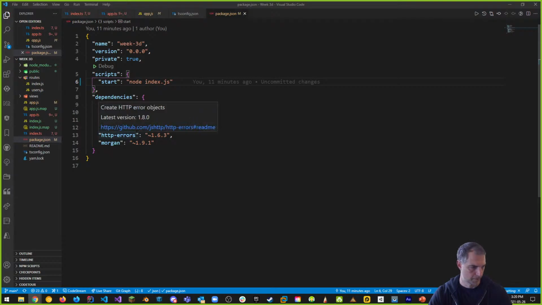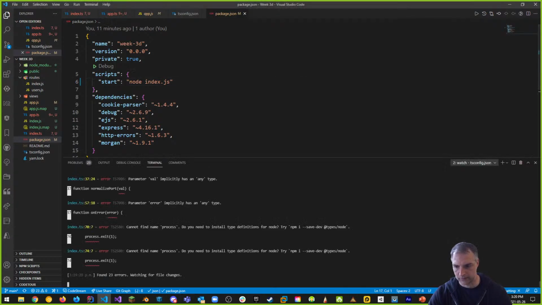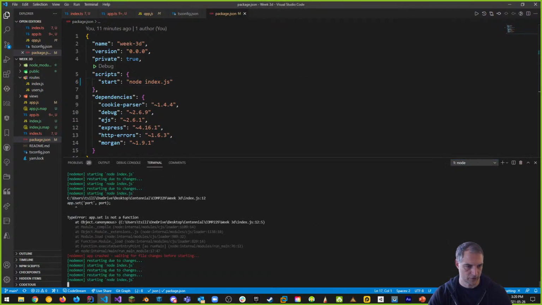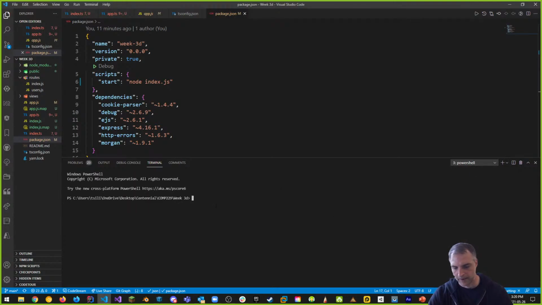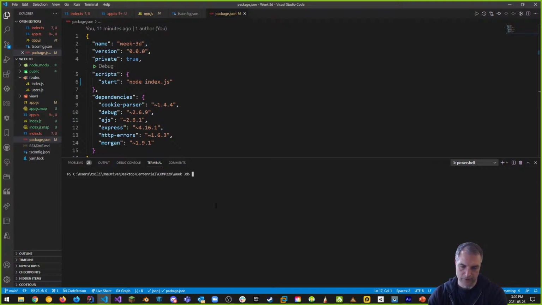So what you can do with this is, let's go back to Node here, or let's add a new PowerShell. And you can do something that looks like this. You can say yarn add @types/node, remember we talked about this, you need to know about node, and then --dev. So that's the first thing we do.